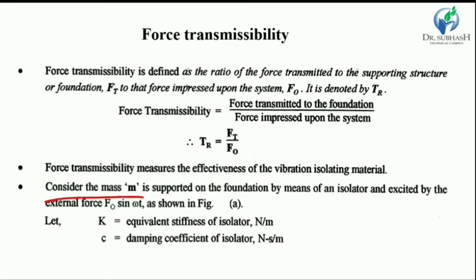Consider the mass M supported on the foundation by means of an isolator and excited by the external force F0 sin omega t, meaning a harmonic force, as shown in the figure. Okay.